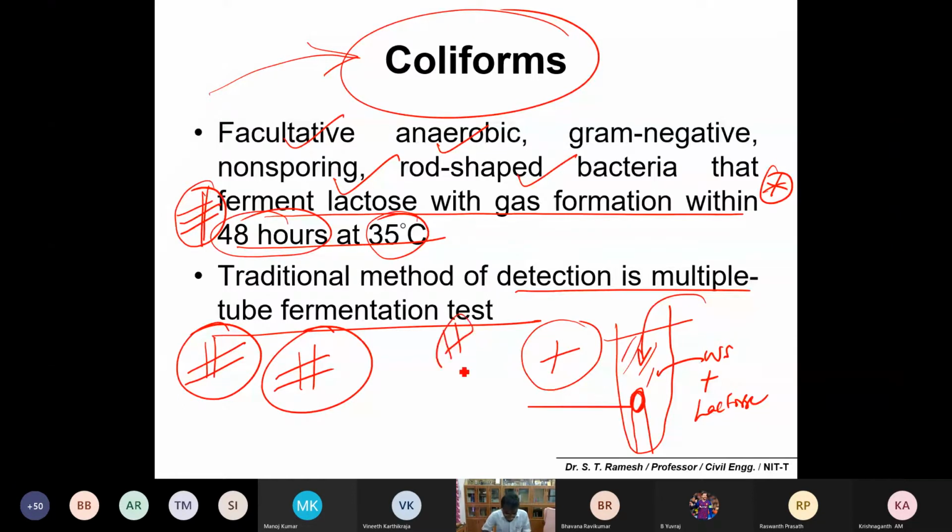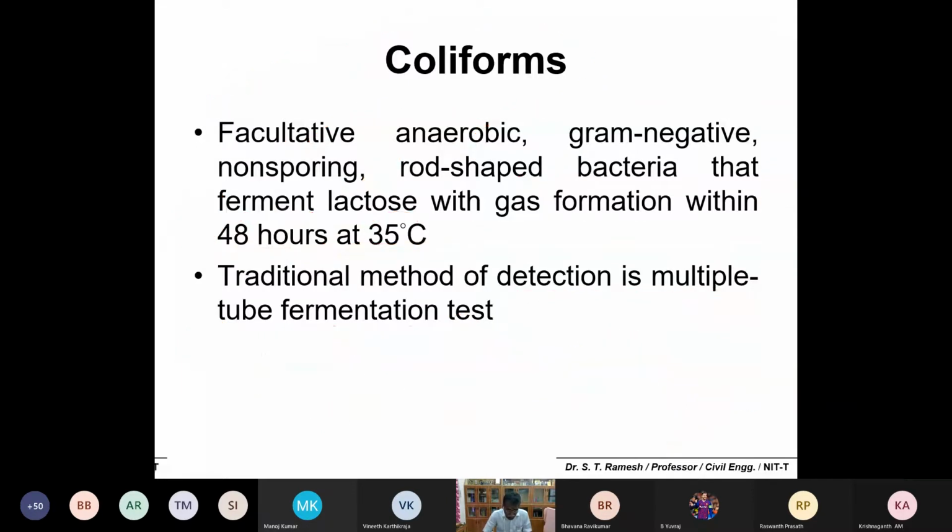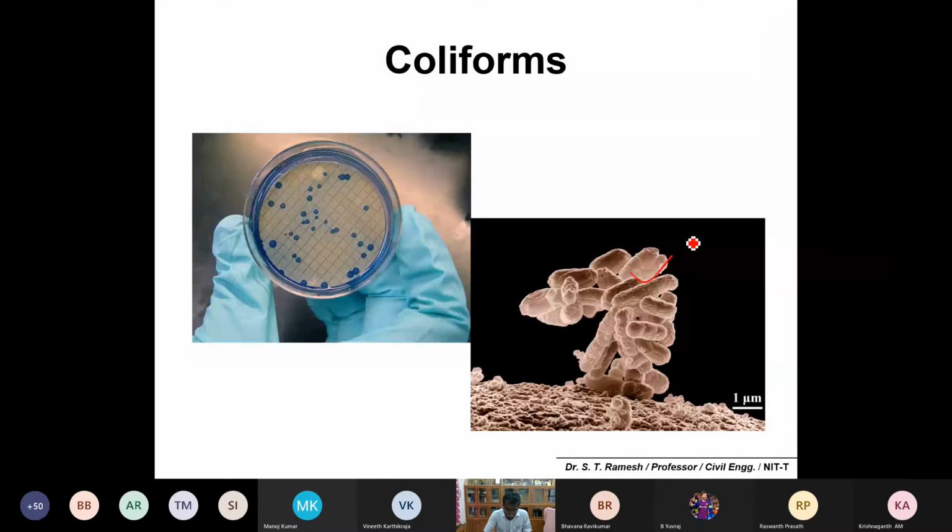So this is what I told you. Coliforms are rod-shaped bacteria. They will also grow in colonies. So this we can call a petri dish. Okay, so you have an inoculum, add diluted water or raw water, and incubate at a particular temperature, and you also observe these coliforms may grow in colonies. You are able to see the colonies.